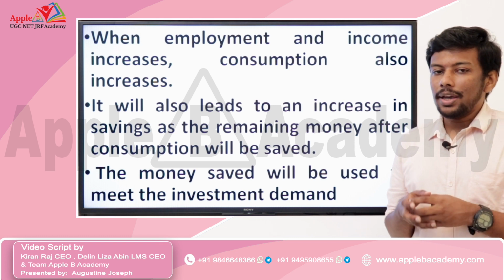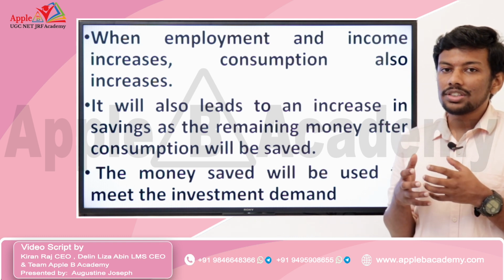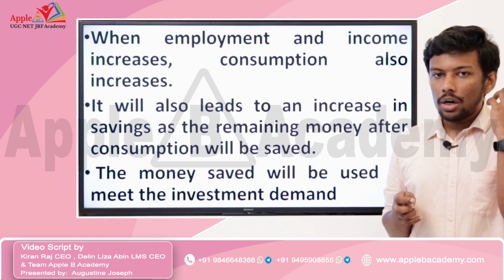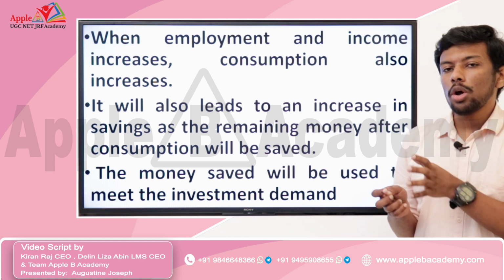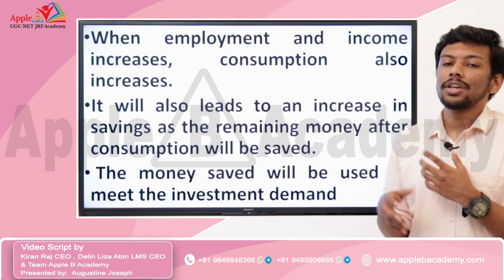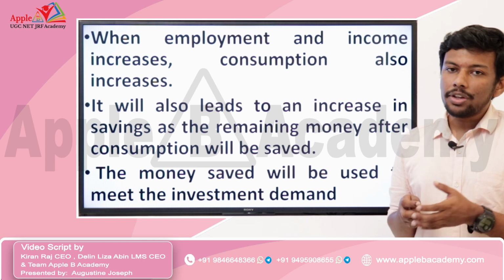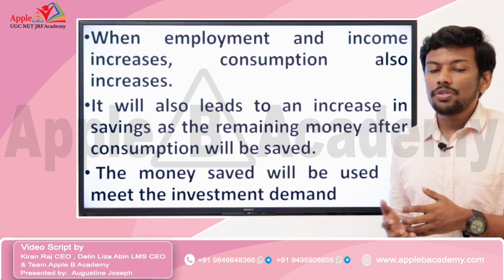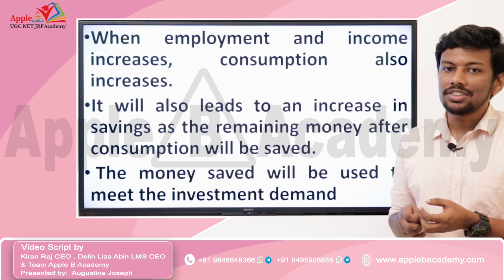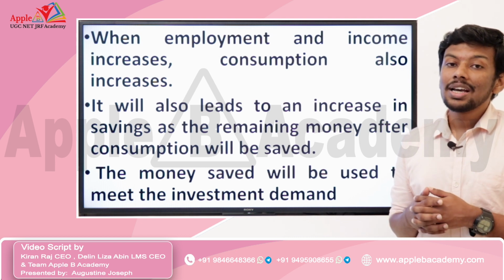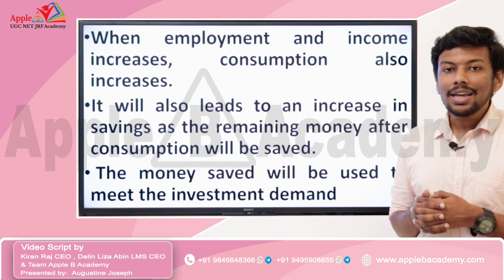So, according to classical economists, whenever income and output or employment increase in the economy, consumption and savings increase, and when savings increase, it automatically increases the investment in the economy.